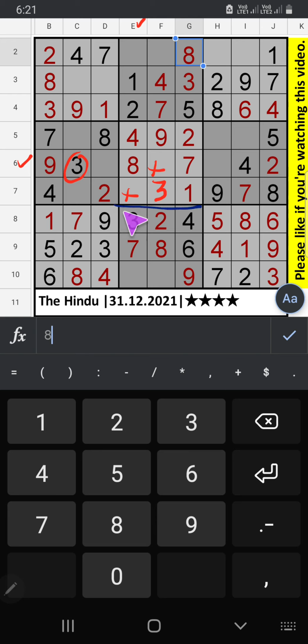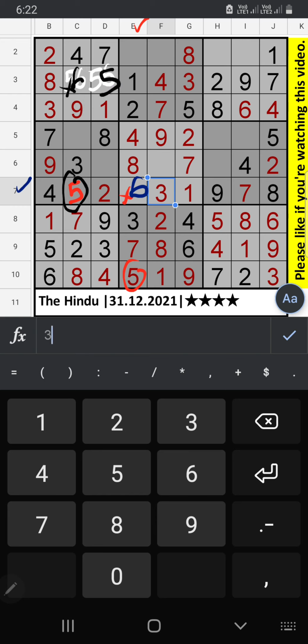8th grid, 2 numbers are remaining, 1 and 5. Column E, we have 1. So 1 can't come in this cell, 1 will confirm here, 5 is here. Column E, we have 5. 5 can't come in this cell, 5 will be here. 7th row, 1 number is remaining, number 6. 6 confirm here. Since 5 is here, 5 can't come in this cell, 5 will confirm here, 6 is here.